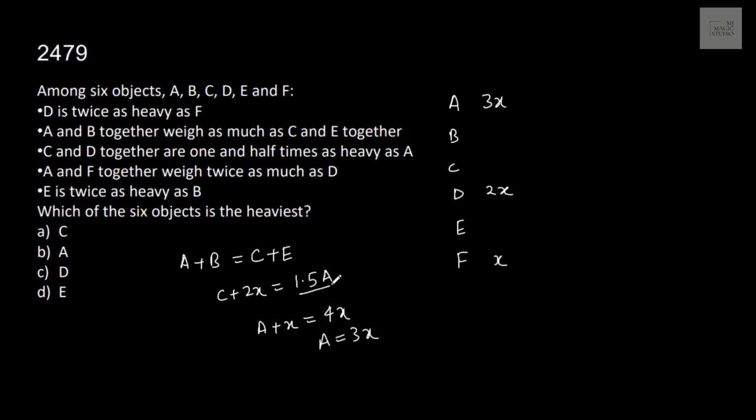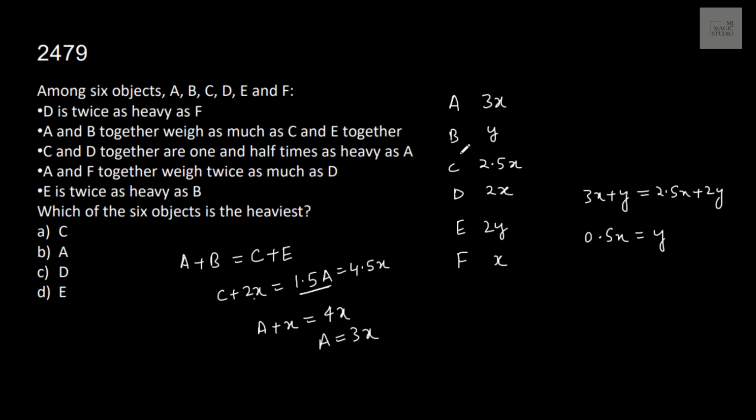Now 3x into 1.5 is 4.5x. That means C is 4.5 minus 2. That means 2.5x. Now A plus B is C plus E. Okay, missing. E is twice as heavy as B. If B is Y, E is 2Y. Now A plus B, that is 3x plus Y, equals C plus E. C plus E is 2.5x plus 2y.